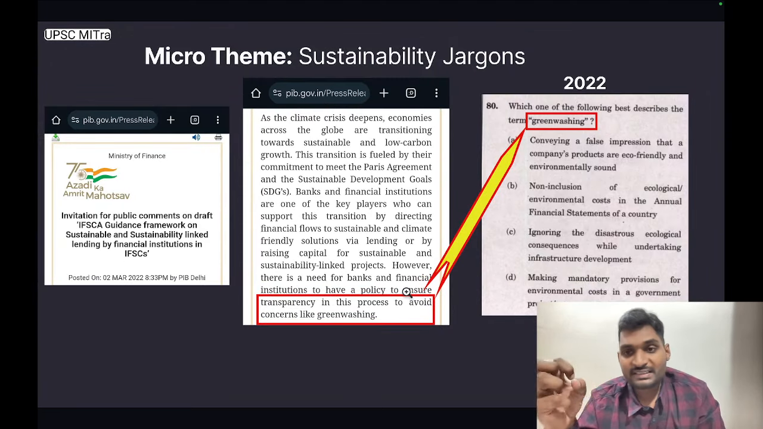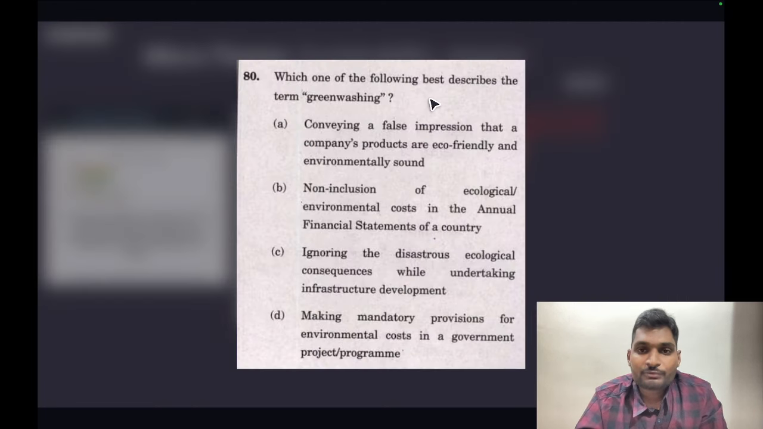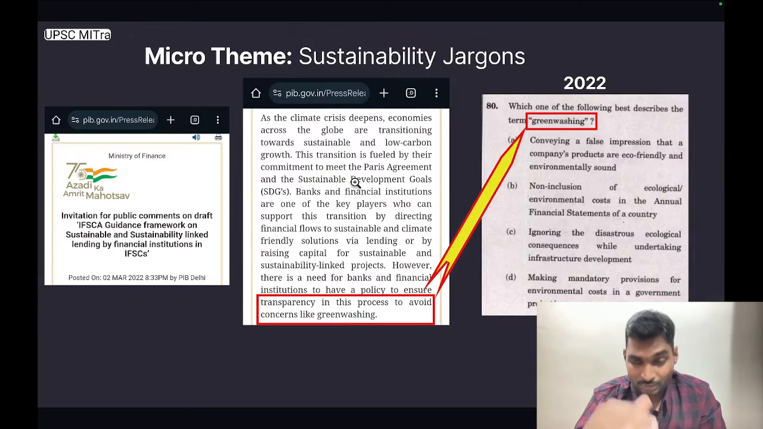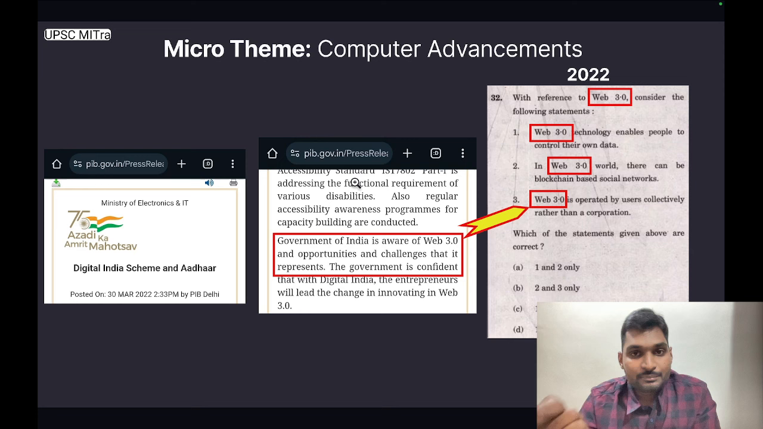UPSC picked this keyword and framed a question in prelims 2022. Which one of the following best describes the term greenwashing? And the correct answer is A, conveying a false impression that a company's products are eco-friendly and environmentally sound. So a level 2 question where the paper setter expects us to know the meaning and utility of the keyword greenwashing.